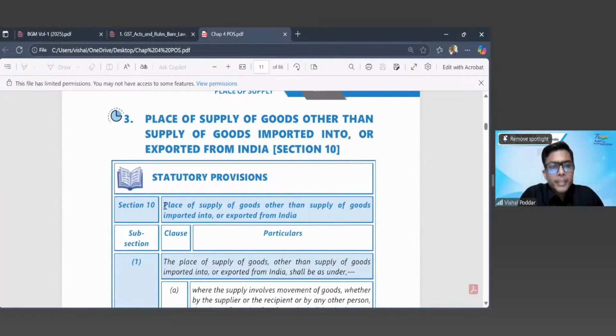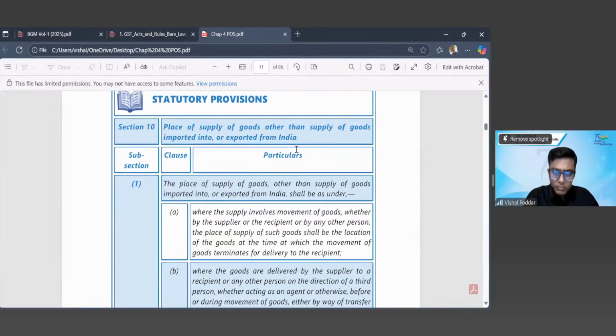Now, we start with the supply of goods. So again, what is place of supply? Place of supply is the destination state. What will be the destination state for domestic transactions? What are domestic transactions? Transactions other than import and export. This is defined in section 10. Import-export place of supply is defined in section 11.